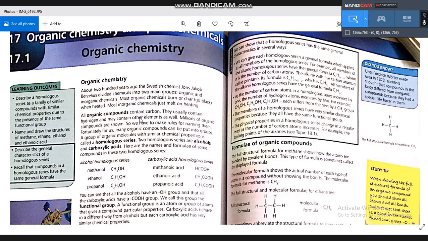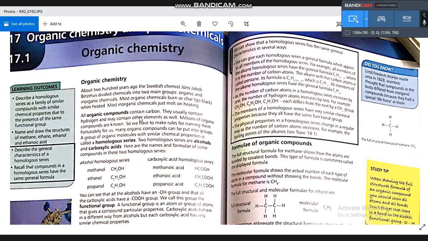As you studied in biology, we have some organic compounds like carbohydrates and proteins. Carbohydrates consist of carbon, hydrogen, and oxygen. Proteins consist of carbon, hydrogen, oxygen, nitrogen, and some sulfur, and so on. So all these compounds contain carbon. All organic compounds contain carbon.